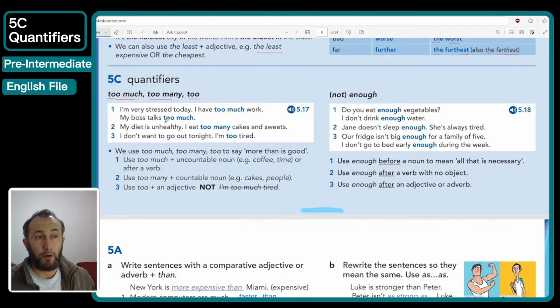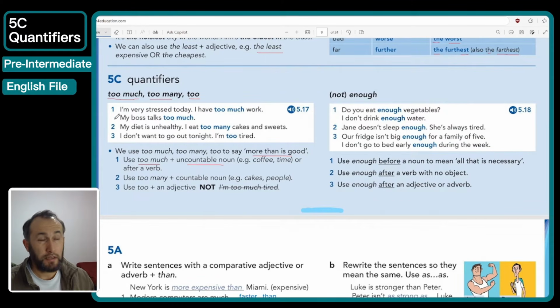So now here they're explaining with 3 points and 3 examples. So let's just go through the points first. Now here we use too much, too many, and too to say more than is good. So it's better to say more than the limit is a better way of understanding it. Point number 1, use too much and then after that an uncountable noun like coffee, time, water, sugar. Or we can also use it after a verb.